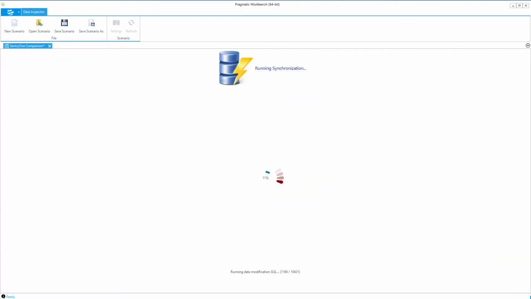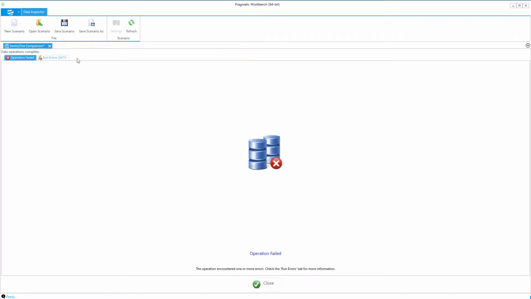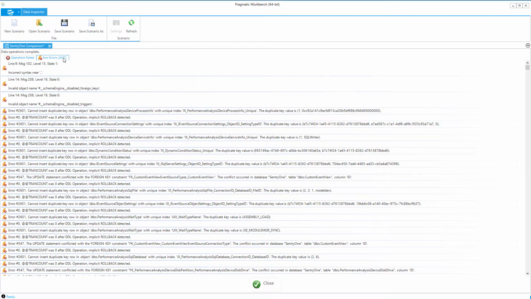This is the Run Synchronization phase. The synchronization is completed during this phase. The final phase is the Process Complete phase. Any run errors that occurred during the comparison will be visible in the Run Errors tab at the top of this screen.